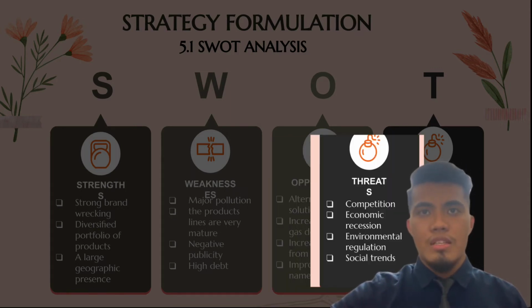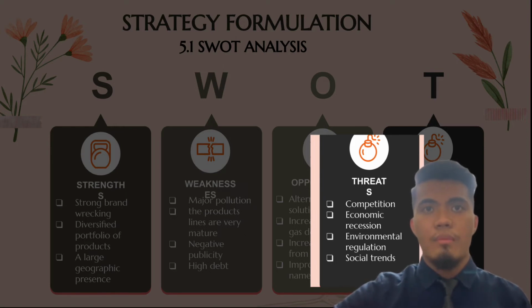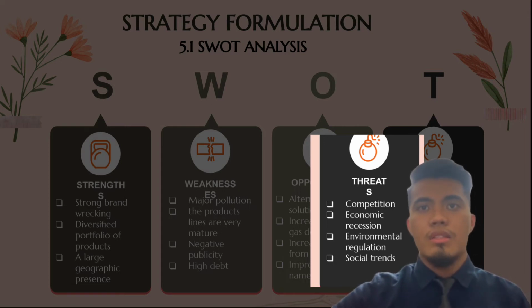Exxon Mobil faces competitors because competition is huge in the oil and gas industry. There are 4 or 5 major competitors and another threat is economic recession. Other than that, environmental regulation. At one point it is going to get so bad that bills are passed preventing them from polluting, so they have to clean up their ways to minimize pollution to abide by the rules.